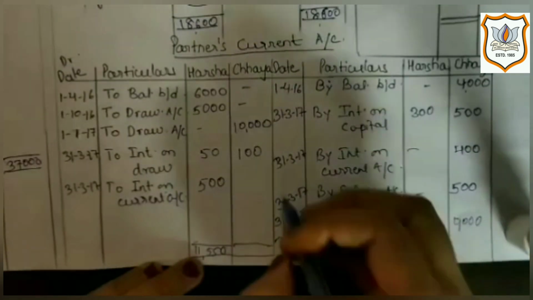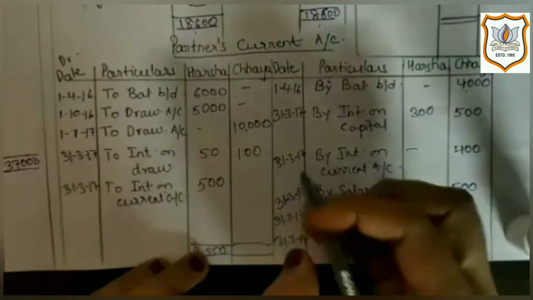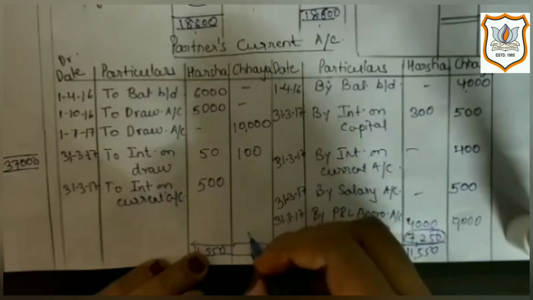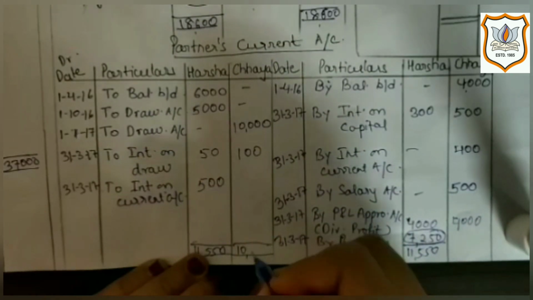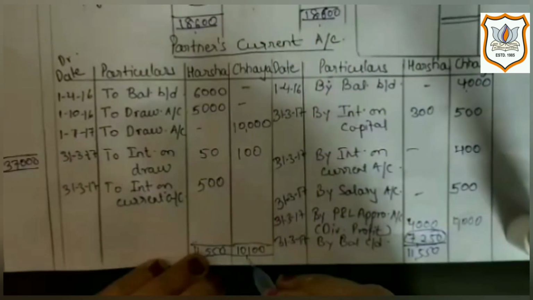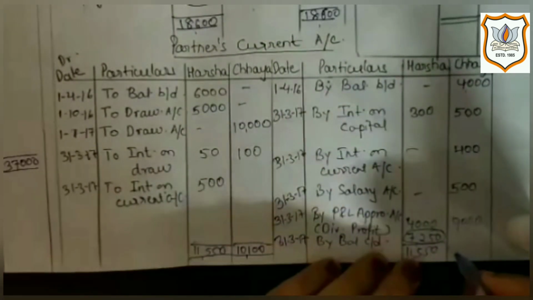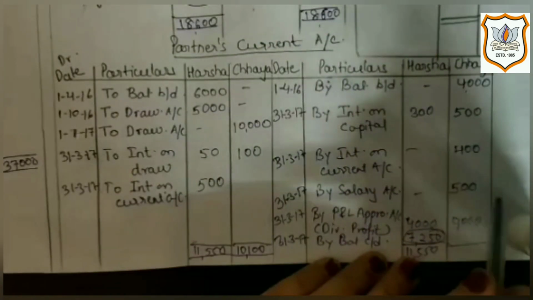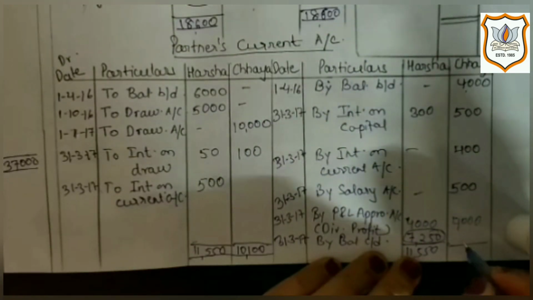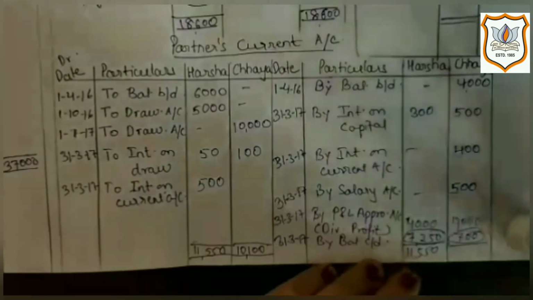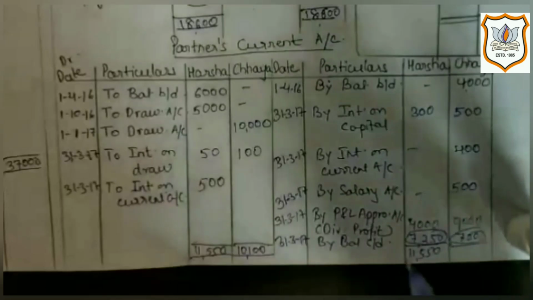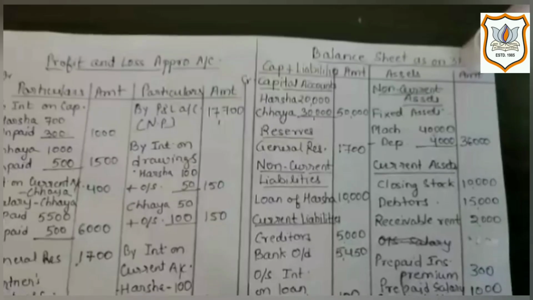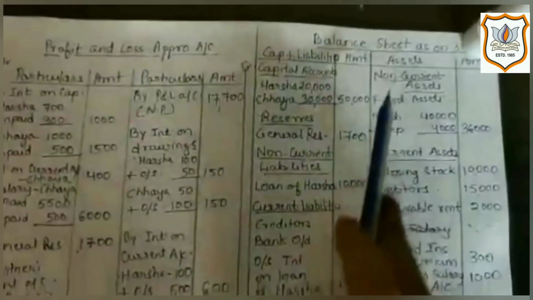Similarly, let us close Chaya's current account. Here also debit side total is more, that is 10,100. By deducting all the items of credit side, we will get 700 as closing balance, which will be transferred to asset side. So here we will write it in balance sheet.